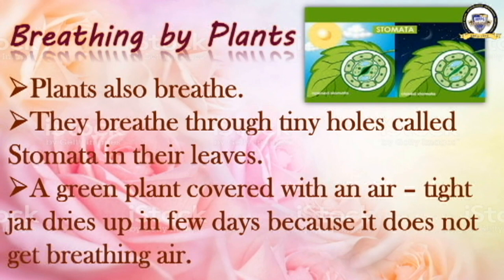In the first leaf, the stomata is opened, the middle part, that is opened, and in the second leaf the stomata is closed. In this way they open and close. The stomata is opened and closed. In this way the plants breathe in and breathe out. Clear? This is breathing by plants.